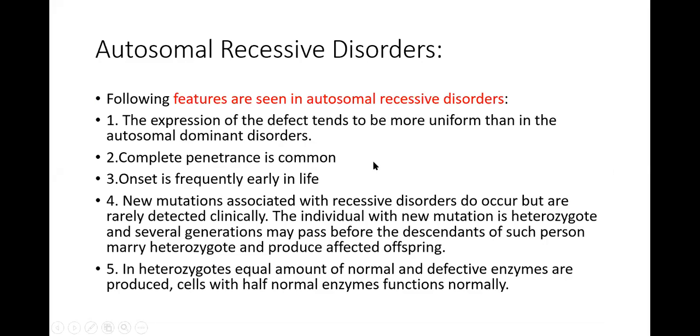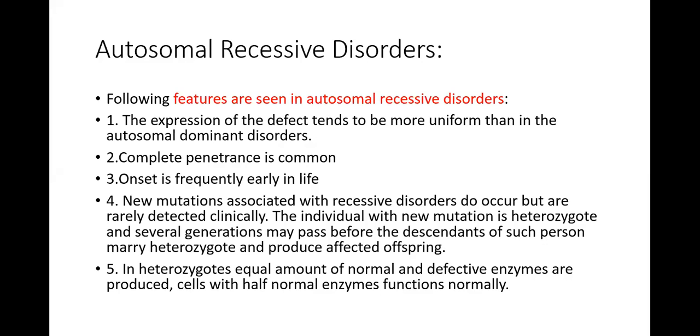Autosomal recessive disorders continued. The following features are seen in autosomal recessive disorders. The expression of the defect tends to be more uniform than in the autosomal dominant disorders. Complete penetrance is common. Onset is frequently early in life. New mutations associated with recessive disorders do occur, but are rarely detected clinically. The individual with a new mutation is heterozygous for the new mutation, and several generations have to pass before the descendants of such a person marry a heterozygote and produce affected offspring. In heterozygotes, equal amounts of normal and defective enzymes are produced. Cells with half normal enzyme function normally.